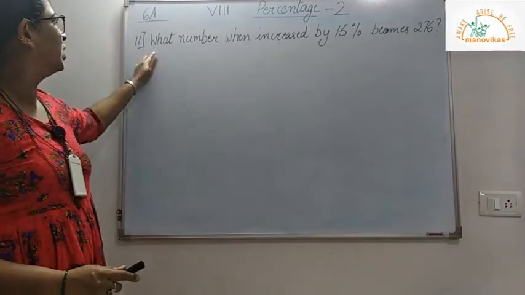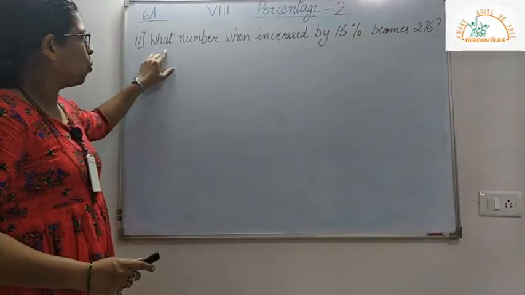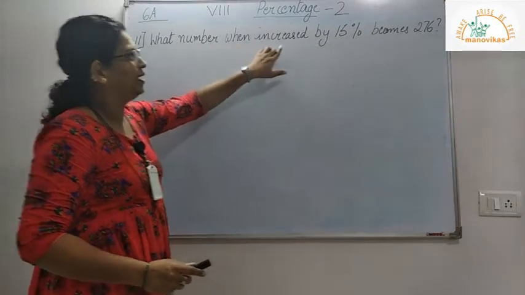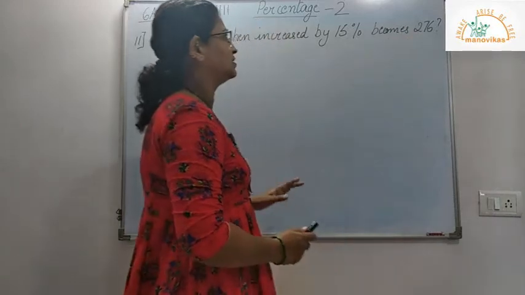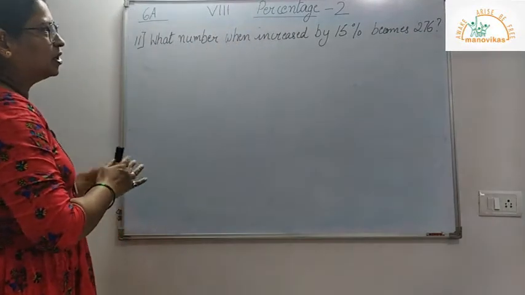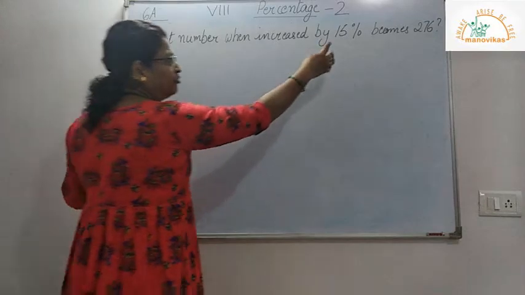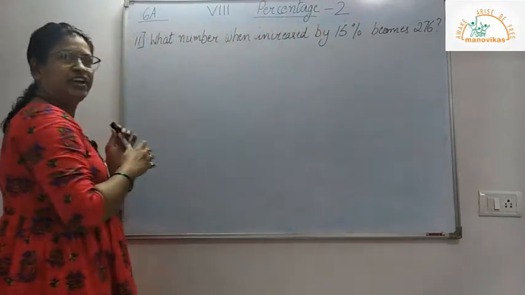Now I move on to the 11th sum: what number when increased by 15% becomes 276? Now we don't know the number which when increased by 15% will become 276.